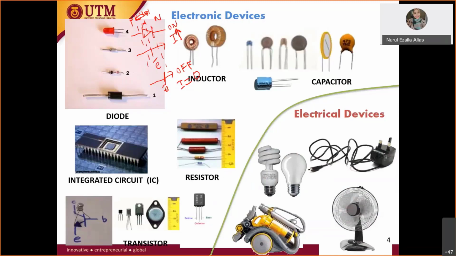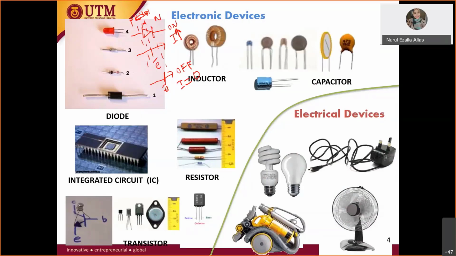So this is a very simple one, diode, and then inductor, and then you have capacitor as a charge storage element. You have learned in electrical circuit analysis a resistor as well as transistor.